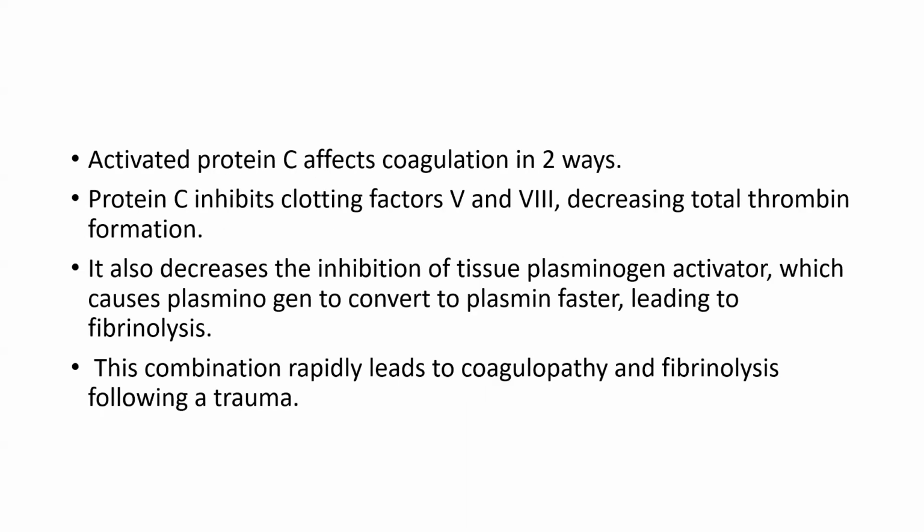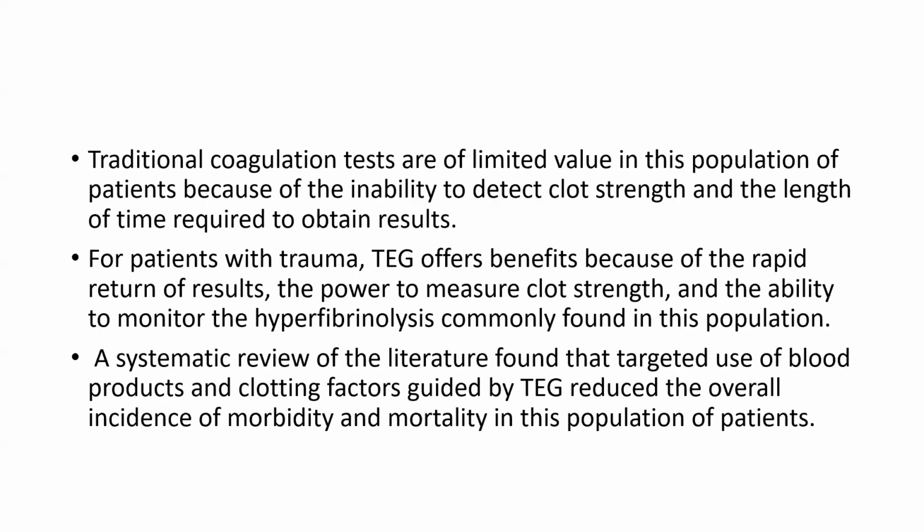So activated protein C affects the coagulation in two ways. This protein C inhibits the clotting factors 5 and 8, decreasing the total thrombin formation. It also decreases the inhibition of tissue plasminogen activator, which causes plasminogen to convert into plasmin faster, leading to fibrinolysis. So this combination rapidly leads to coagulopathy and fibrinolysis following trauma.